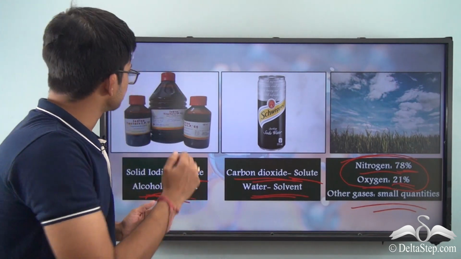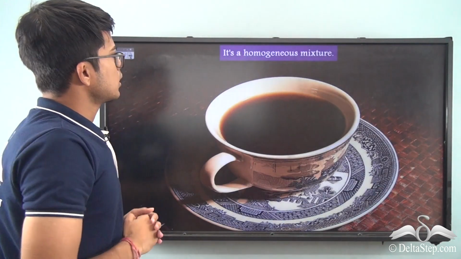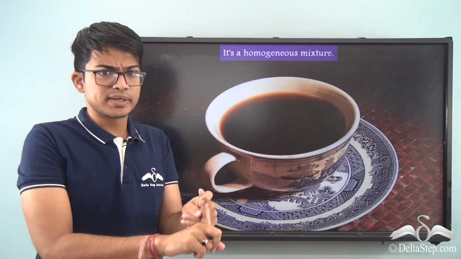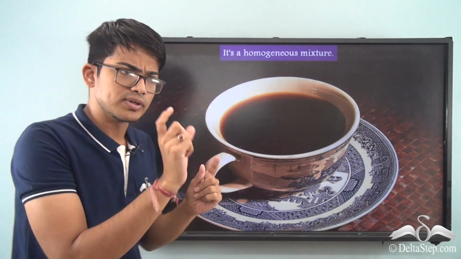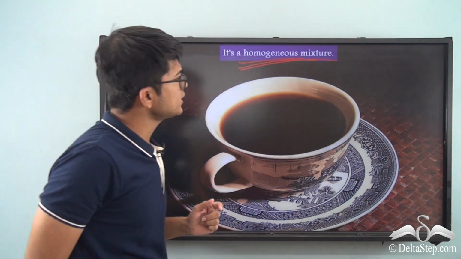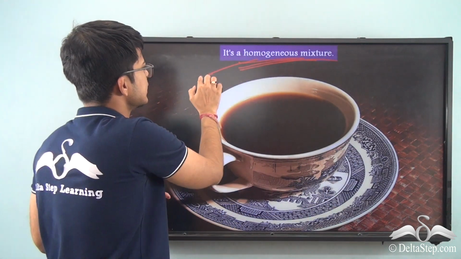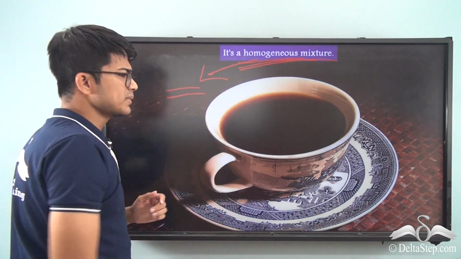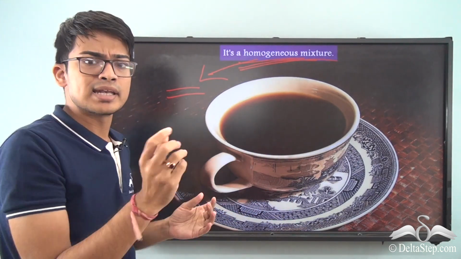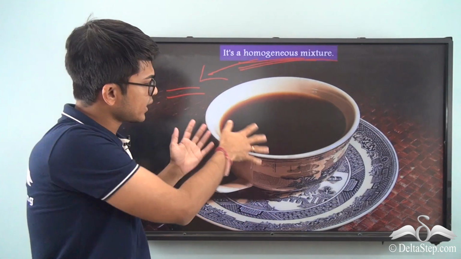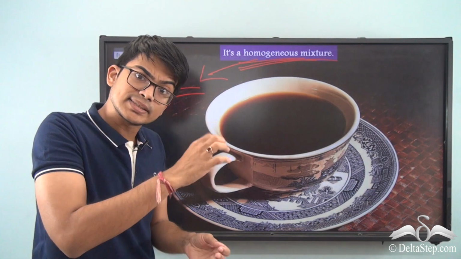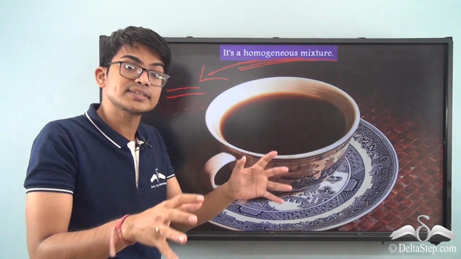Now, I didn't define one particular thing at the beginning while defining a solution. We had a small word, homogeneous mixture. So what does homogeneity mean? It means it's equal, there is equality in all the parts. Like we discussed at the beginning, lemon juice or orange juice or tea or coffee, whatever you are drinking, the first sip and the last sip always taste similar.